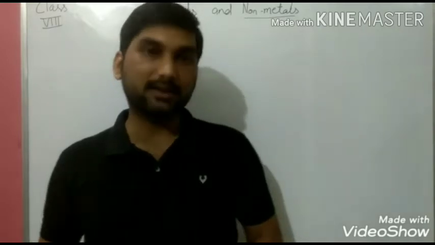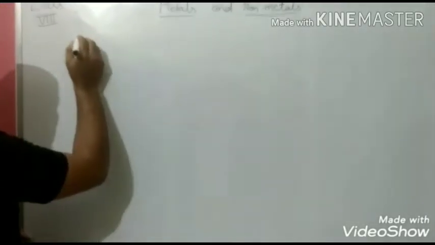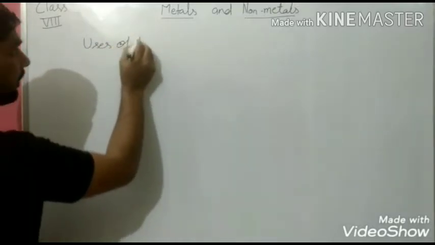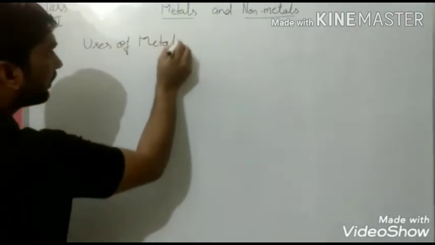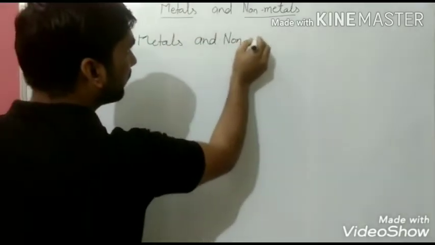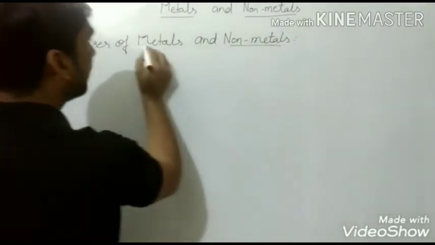So let's start today's discussion, which is mainly based on the usage of metals and non-metals, and we will also see some exercise work and try to solve some questions. So let's start the video with the heading usage of metals and non-metals.